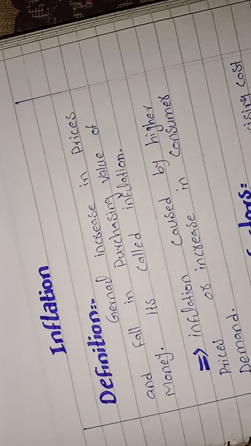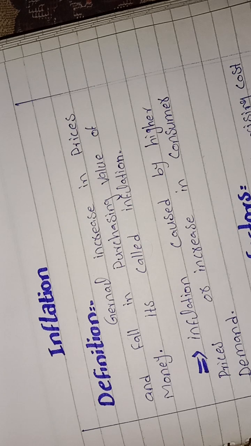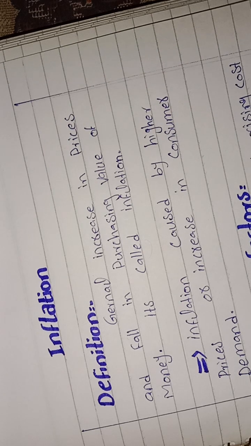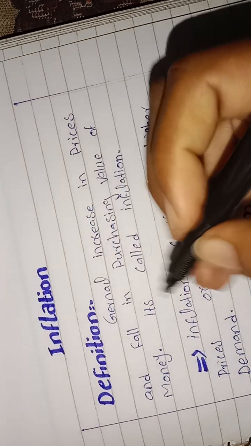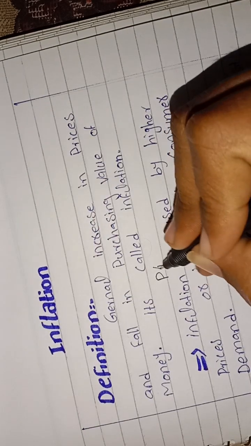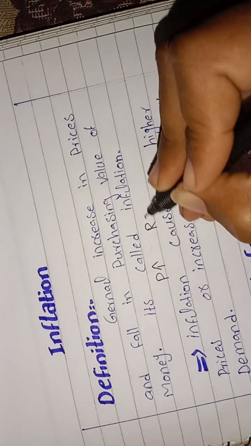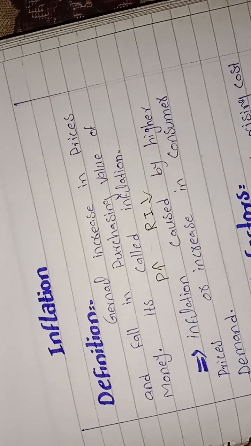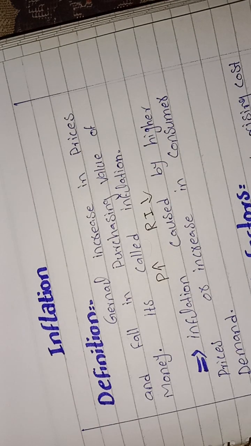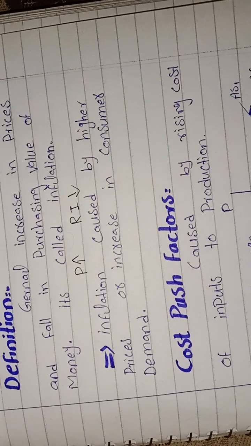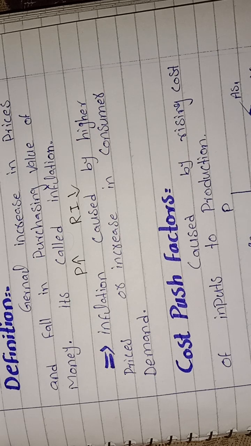It's called inflation when the prices rise and the real purchasing power or real income does not rise. It means our purchasing power will decrease, which results in inflation. So prices will rise and real income decreases. So inflation is caused by higher prices or an increase in demand.